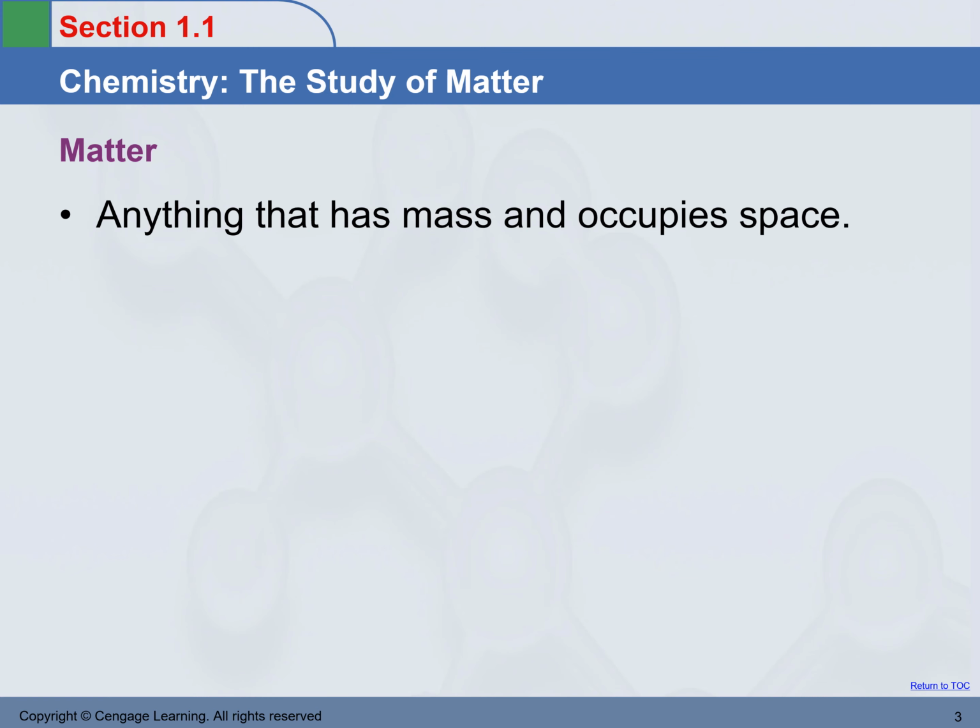Now let's look at what matter is then. We know that chemistry studies matter, but what is matter? Here is the definition of matter. Matter is anything that has mass and occupies space. Occupying space is easy to understand. You can see it, you can feel it. But what is mass? In order to know what matter is, we need to know what mass is, anything that has mass. But what is mass?